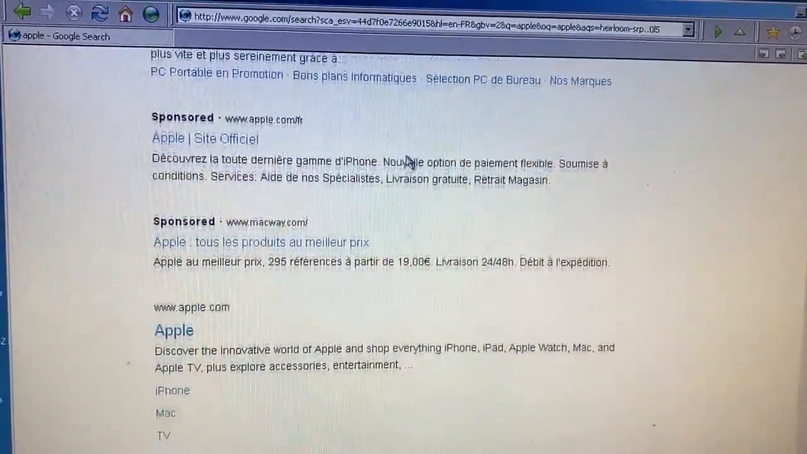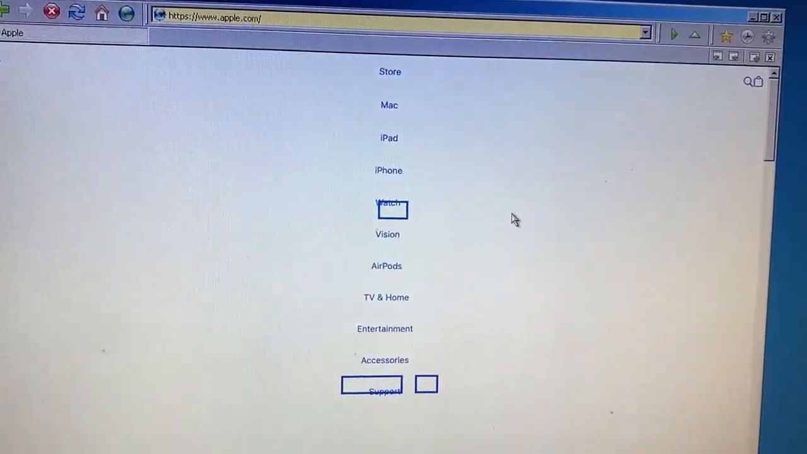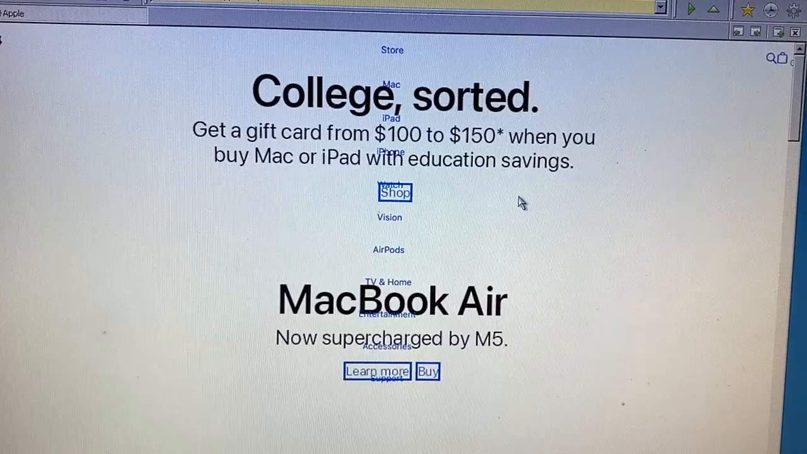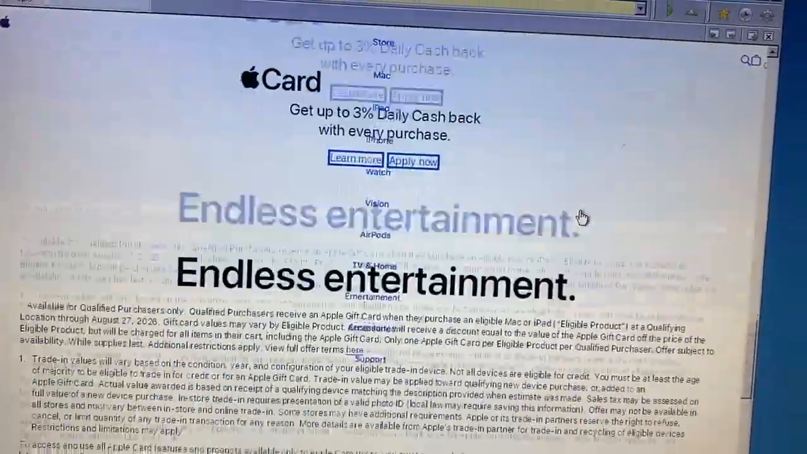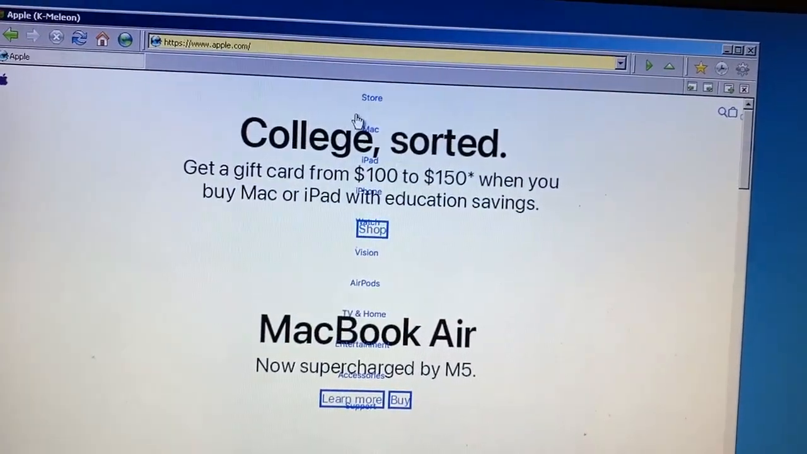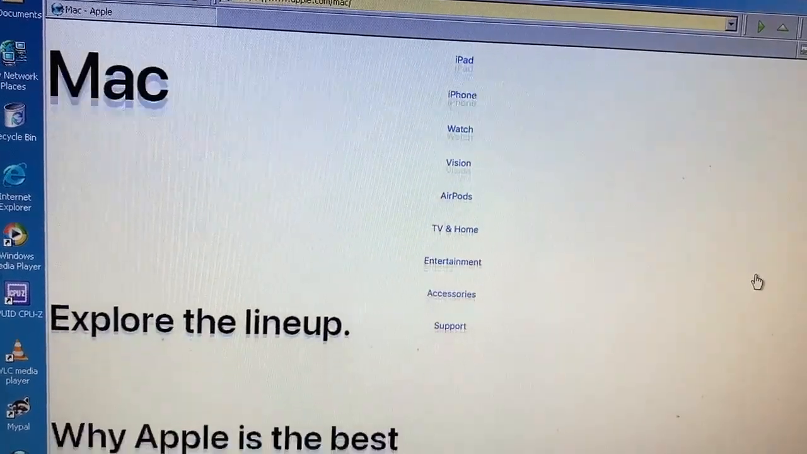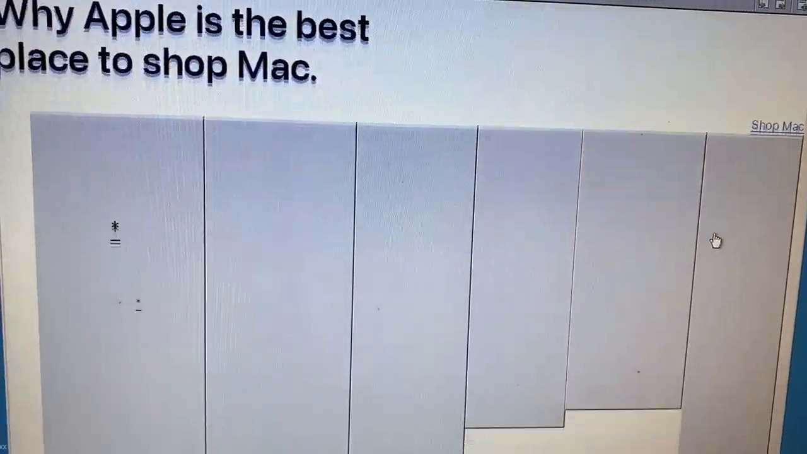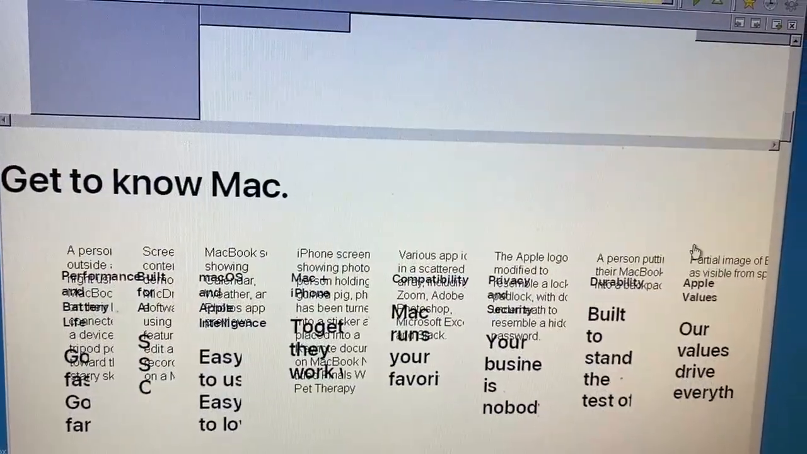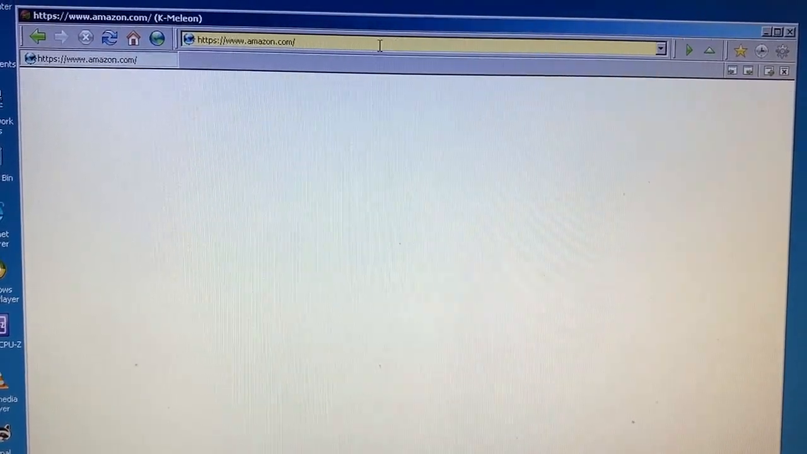Okay, that's it. I'm buying a MacBook. Let me go to Apple's website. Oh wow, the website is just as beautiful. College sorted. When are you talking about college? It's August. No pictures. I want a Mac, I guess? I don't know. Mac. Explore the lineup. Why Apple is the best place to shop Mac. Because it's Apple? I don't know. Get to know Mac. Oh wow, it's so broken. Switch to Mac. How about Amazon?